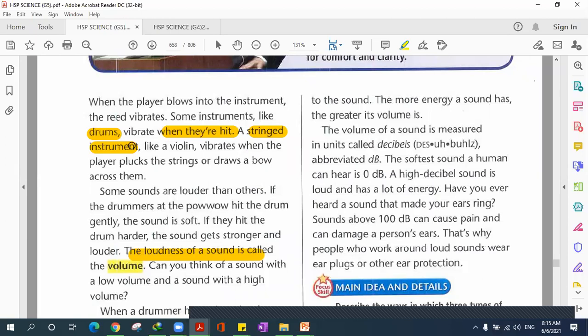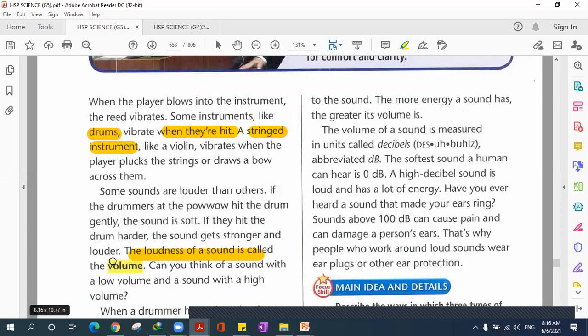Then you guys learn about the word volume, which means how loud or soft the sound is. We can say it's the loudness of a sound, like how you are always asked once you watch TV or a movie you like, and then the ads start and they are so loud, so your mother or your father starts saying, okay, put the volume down. So that means how loud or soft the sound is.